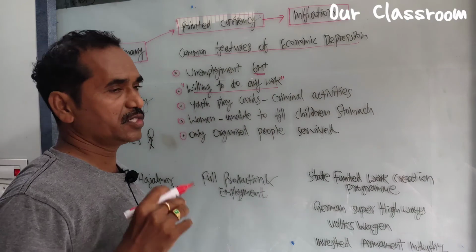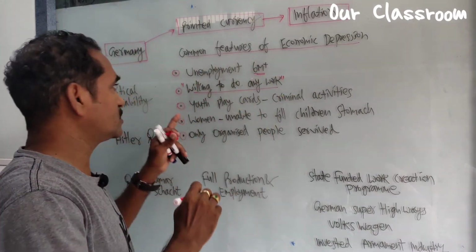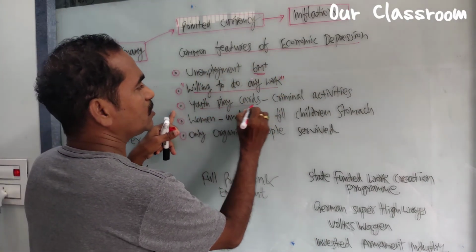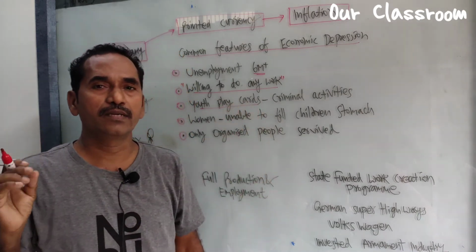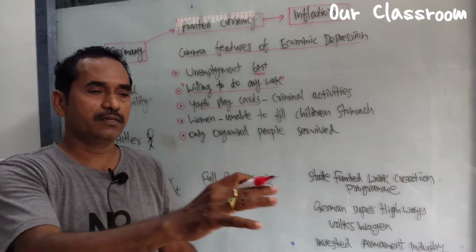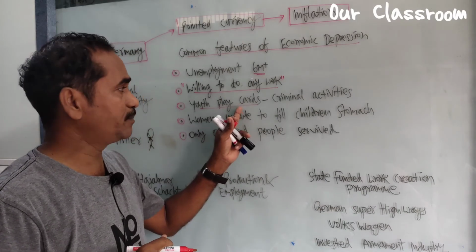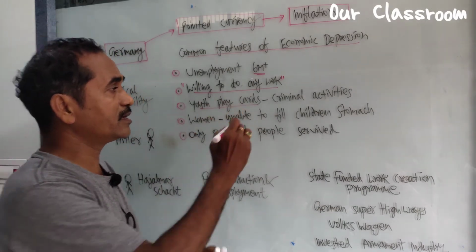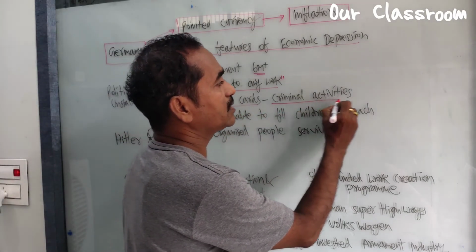That much of a situation was there in Germany. Not only that, with no employment, youth simply sat on the streets and played cards, and some committed criminal activities.